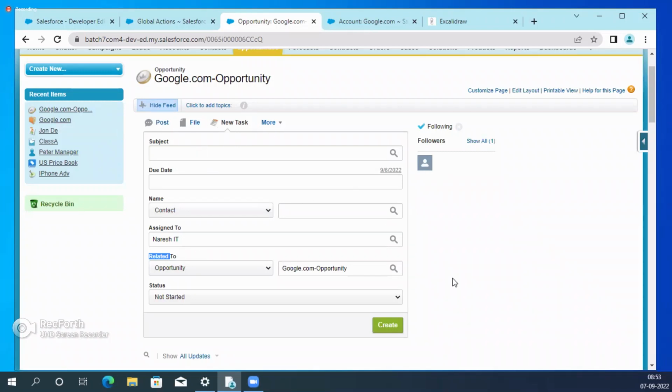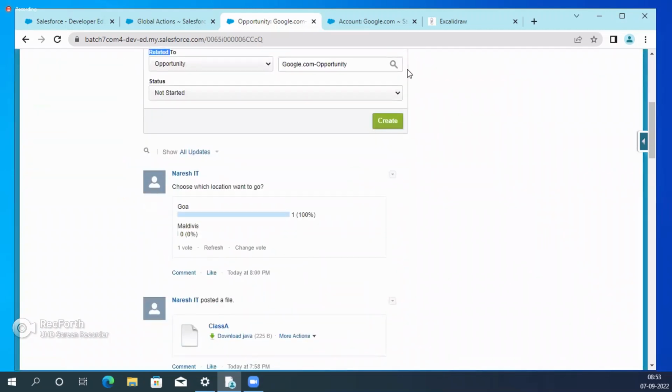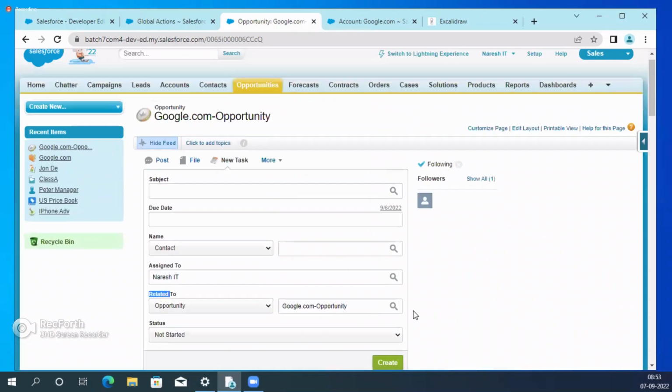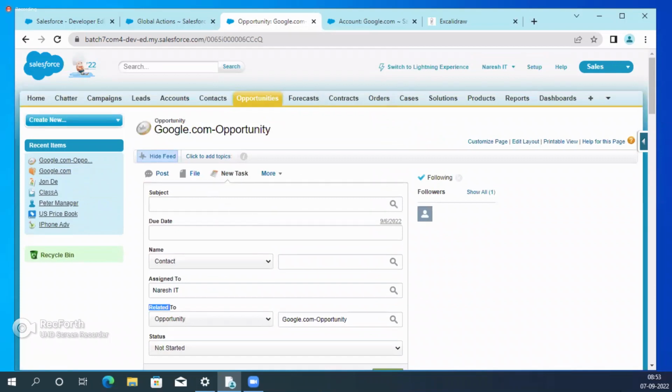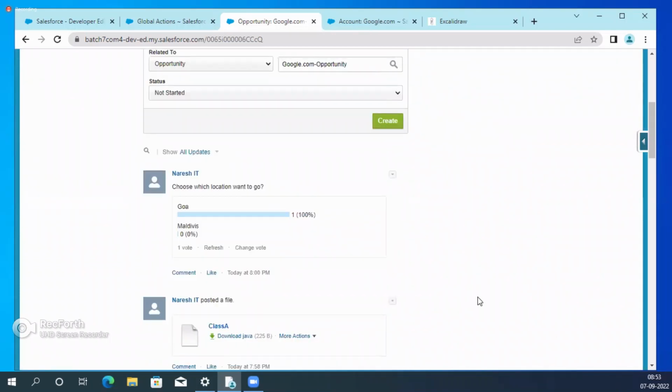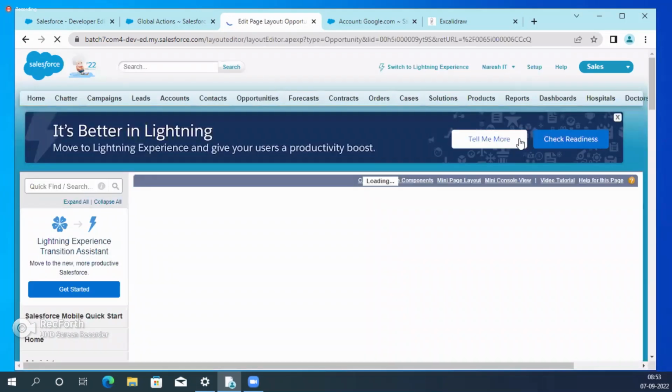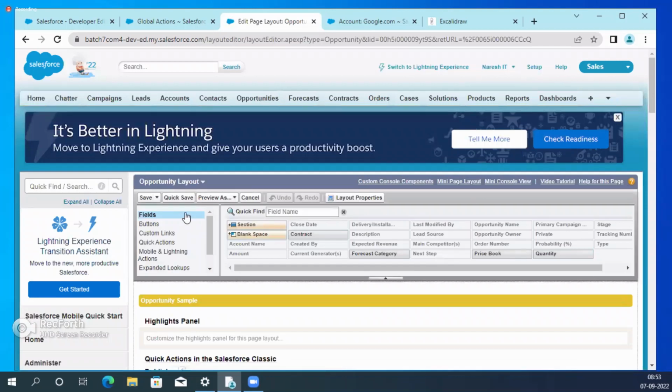Okay. So now see, this is the layout, right? This entire thing we call a page layout. That means in the page layout, this feed is there, and our record fields are there. Everything is in the page layout. That means you need to edit the page layout. Within the page layout, we know the fields, we know the buttons.